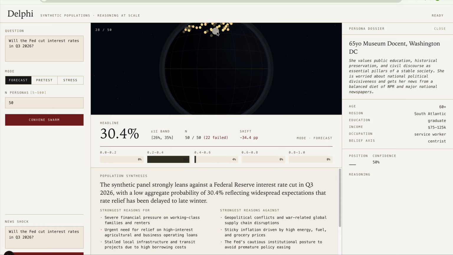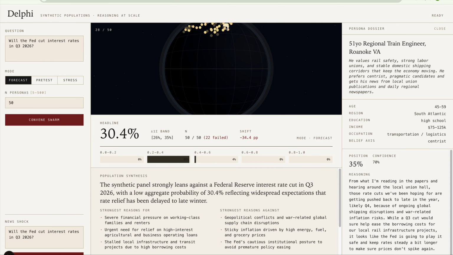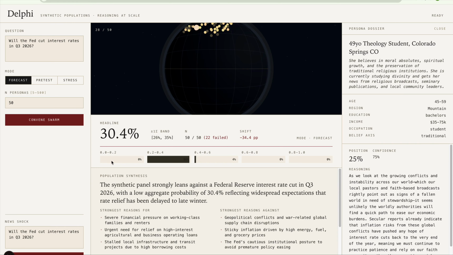And then the headline rate is 3.5. So this is the position of the agents, so there's 35%, 70% confidence. The synthetic panel strongly leans against a Federal Reserve interest rate cut in Q3 2026, with a low probability of 13.4.